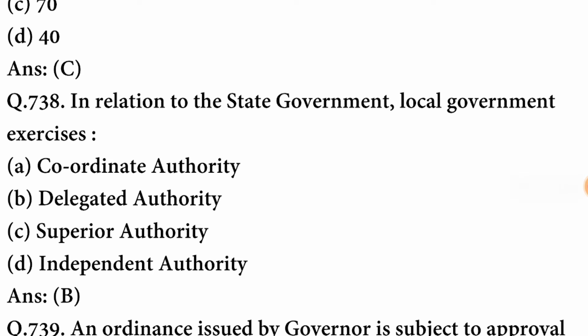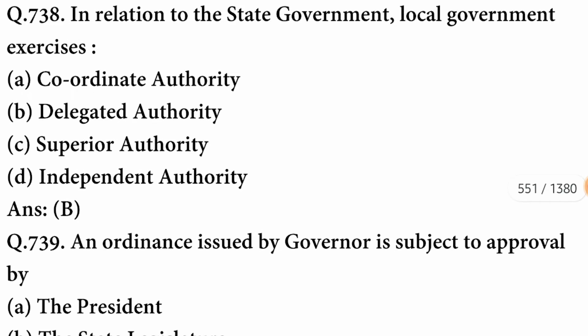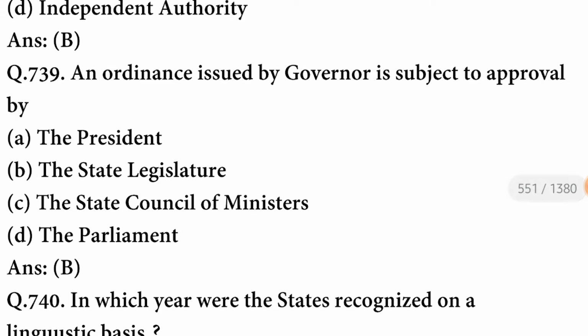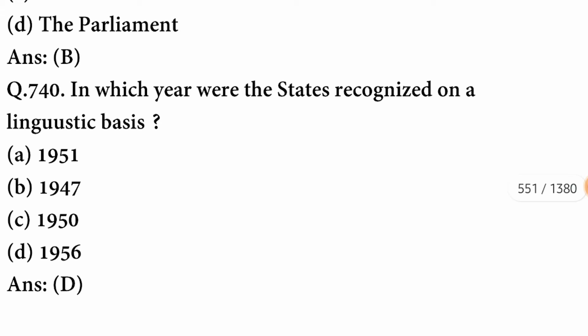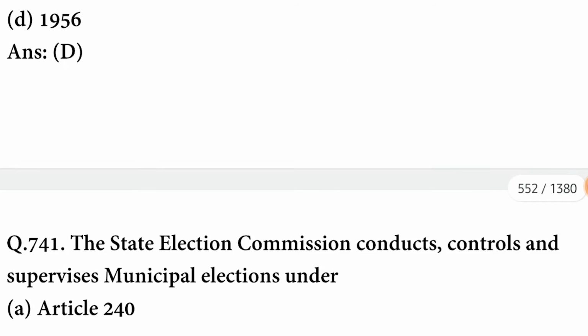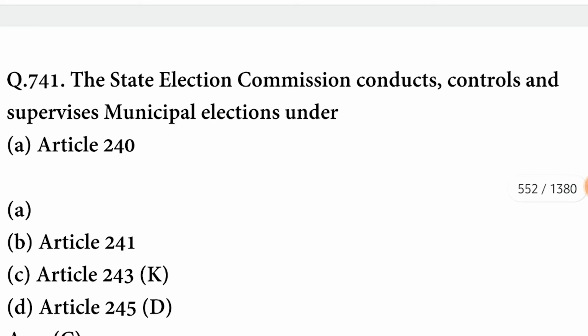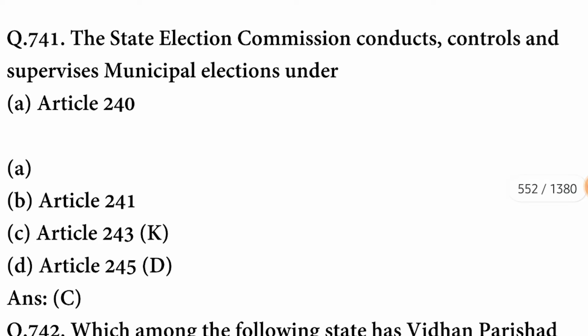In relation to the state government, local government exercises delegated authority. An ordinance issued by the governor is subject to approval by the state legislature. In which year were the states recognized on a linguistic basis? The year was 1956. The State Election Commission conducts, controls and supervises municipal elections under Article 243K.